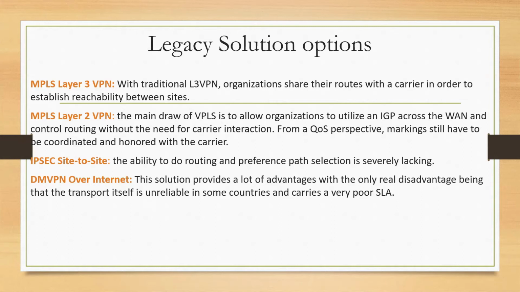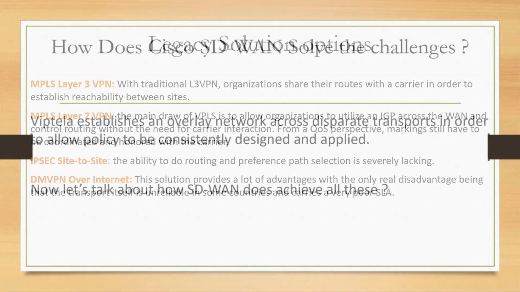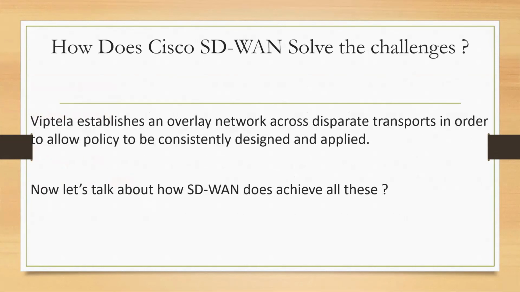So next, how does SD-WAN solve those problems? It establishes an overlay network across all the transports. What does that mean?